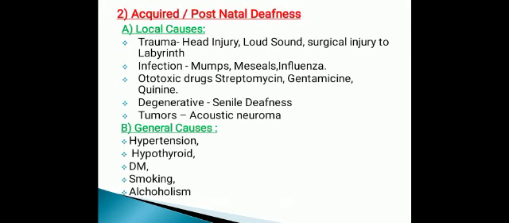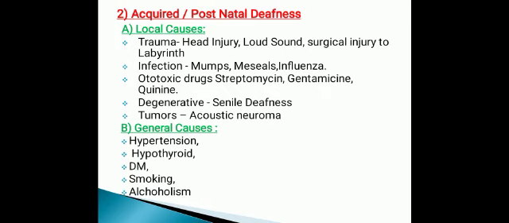Then there is acquired or postnatal deafness. The causes are local causes, due to causes in the ear. They are like trauma, that is head injury, then loud sound, then surgical injury to the labyrinth, then infections like mumps, measles, influenza, then ototoxic drugs: streptomycin, gentamicin, quinine, then degenerative like senile deafness, then tumors like acoustic neuroma.